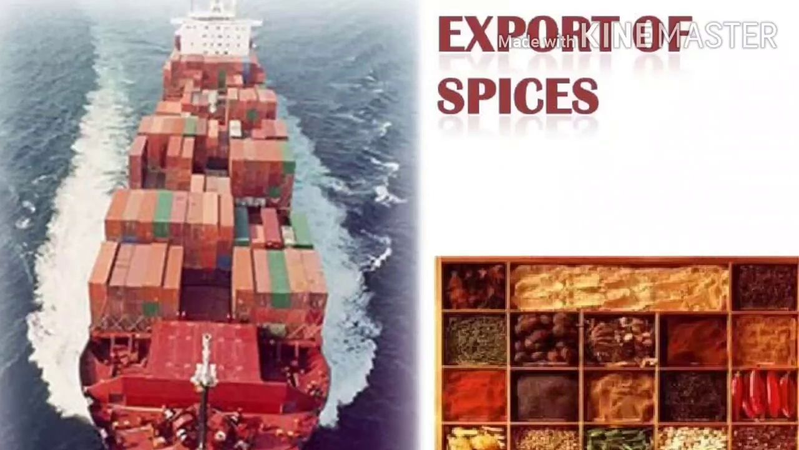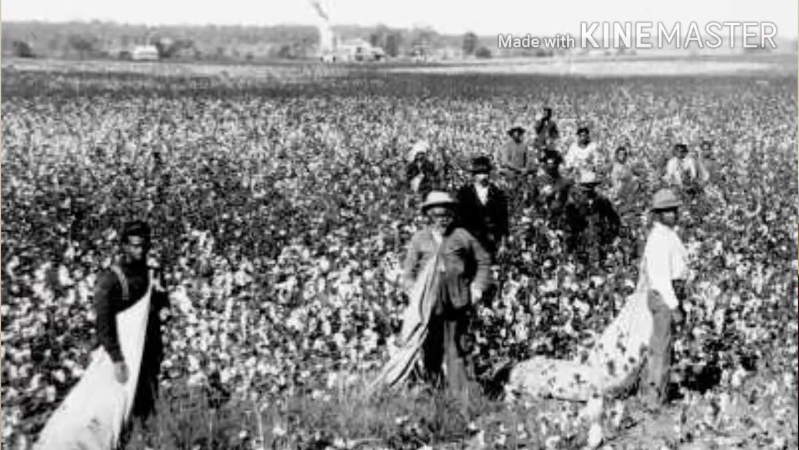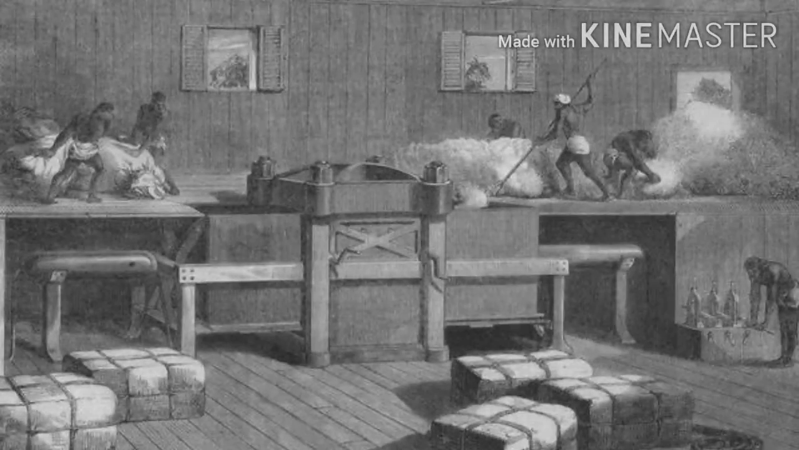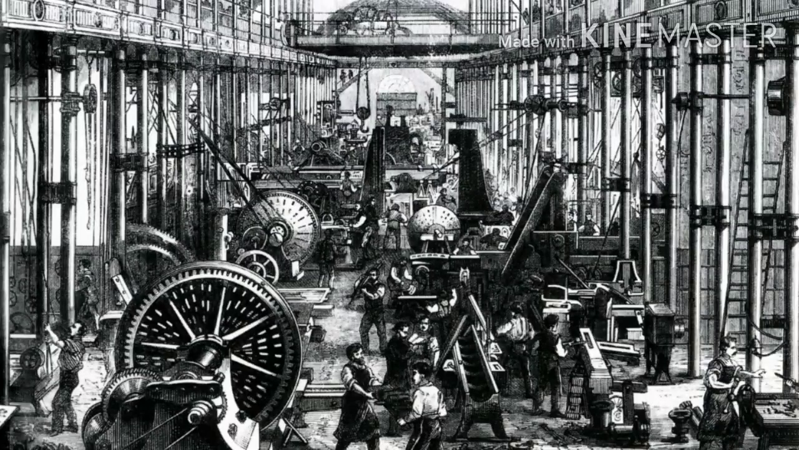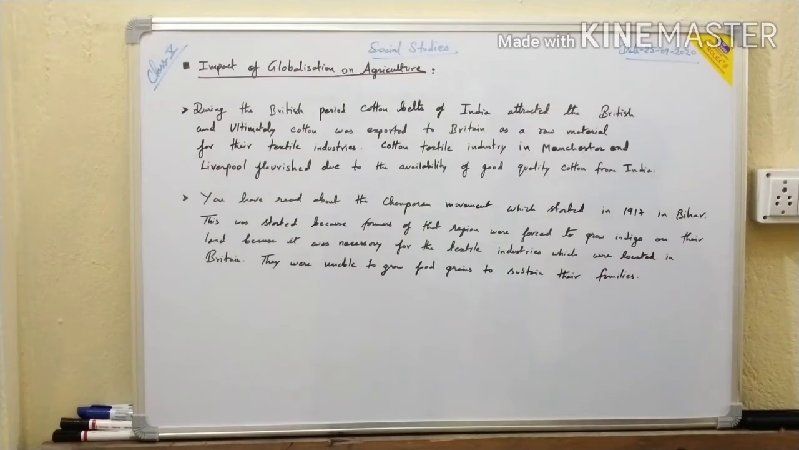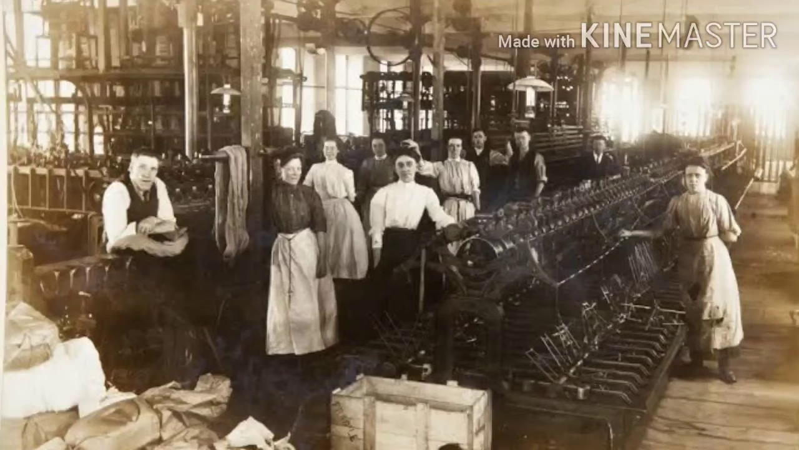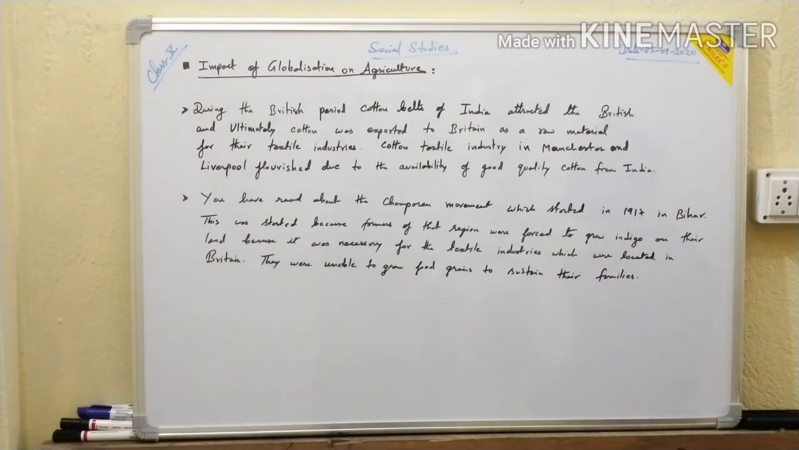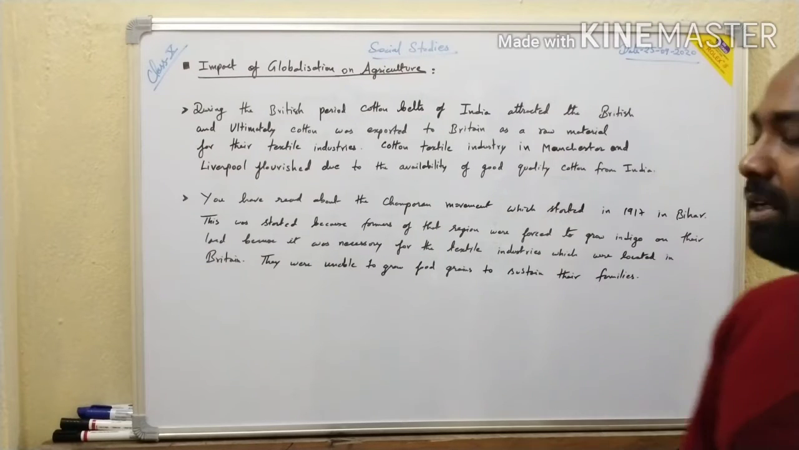During the time of the British, when the British came across the cotton belt of our country, they were surprised and got attracted towards the fields, and ultimately they decided to export the cotton to their country. This export was mainly for the textile industry. They have lots of textile industry in their countries, and cotton from India would be the best to export. The cotton textile industry in Manchester and Liverpool, two very important cities of Britain, flourished due to the availability of good quality cotton from India.